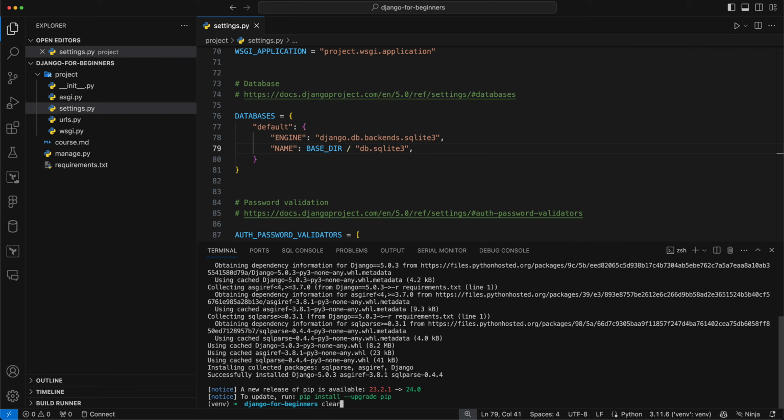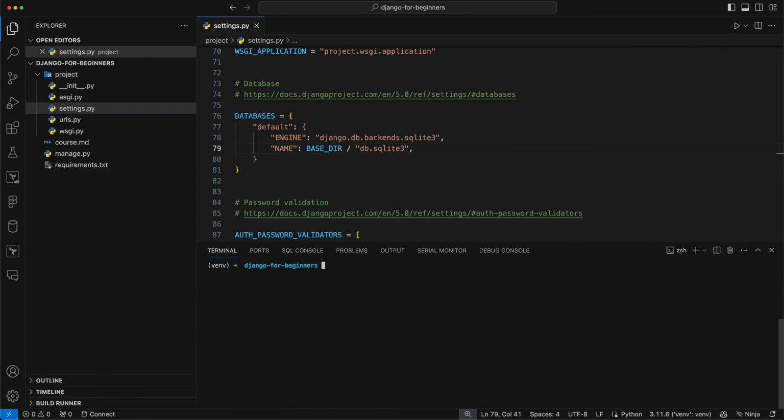Okay, so what we need to do now. Talking about databases, Django comes with some of its own database tables. If you don't know what a database is, you can think of it in a very easy way as like an Excel spreadsheet. Each table would be a different sheet, or even a tab of your Excel sheet.